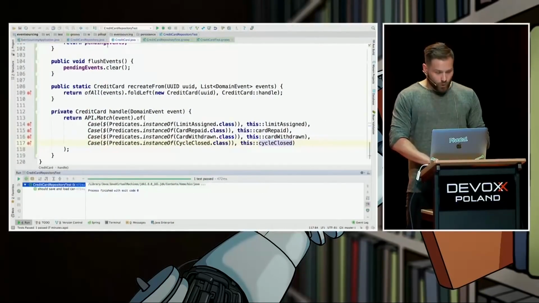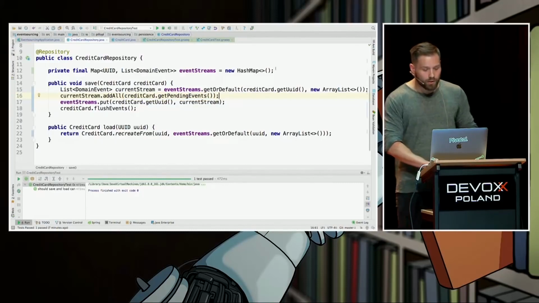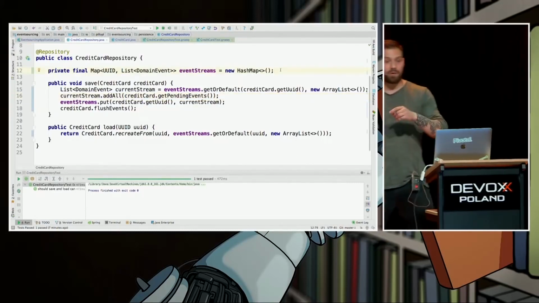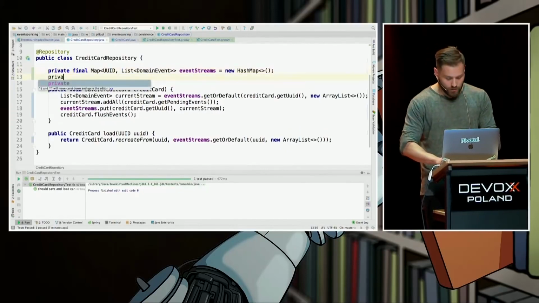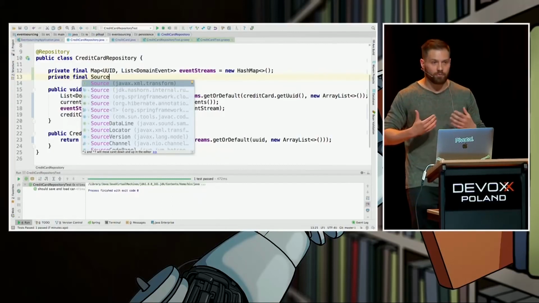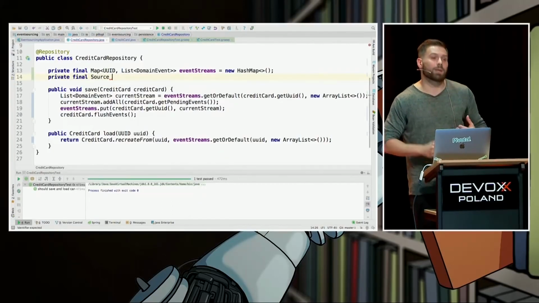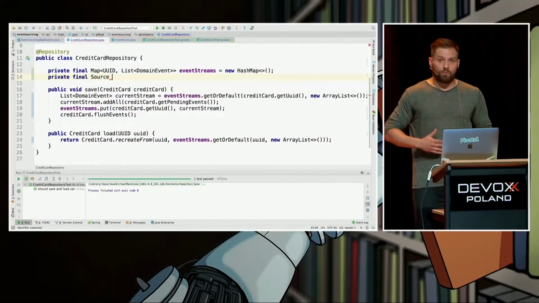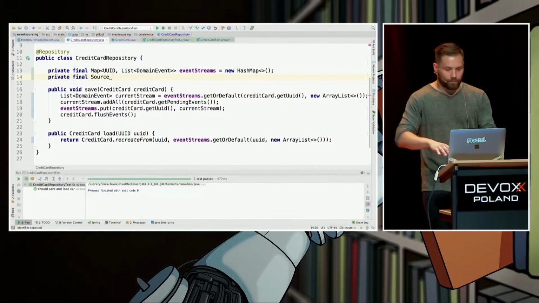So what we can do, from the repository, each time we are saving new events to our database, we can also emit them to our RabbitMQ instance, so that someone can subscribe. To do that, I'm going to use a predefined definition of channels from the framework called Spring Cloud Stream, of course. Source means I'm talking to one output channel, which is a fairly common scenario. That's why it comes with the framework.